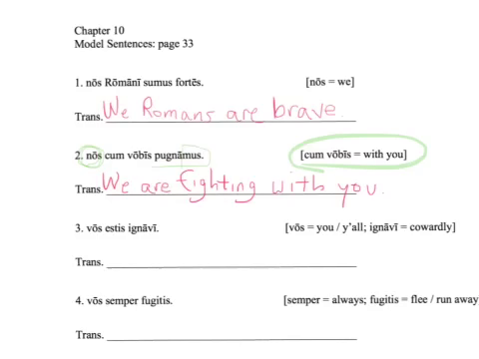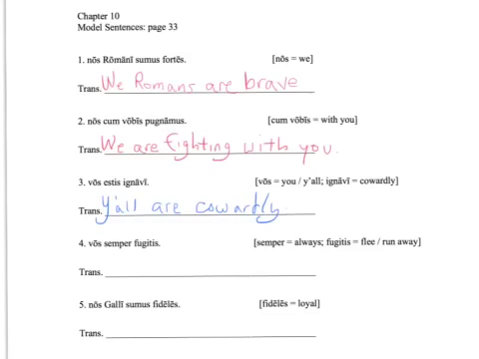In the next set of sentences, we have it a little different. Notice we have vos estis ignavi. We see that vos means you, and this is the you plural, y'all. So vos estis ignavi, if ignavi means cowardly, is y'all are cowardly, as we can see on our next slide. What we want to notice is that there are two new words. We have vos meaning you all, and estis meaning you all are.